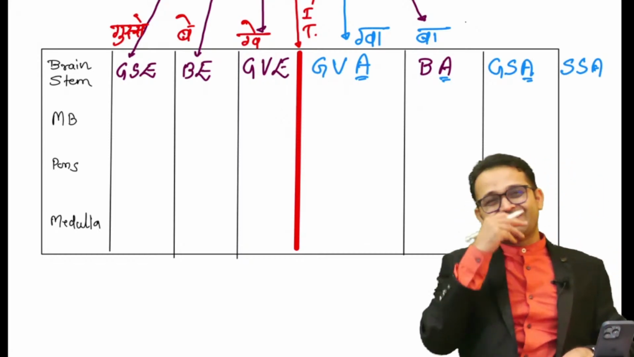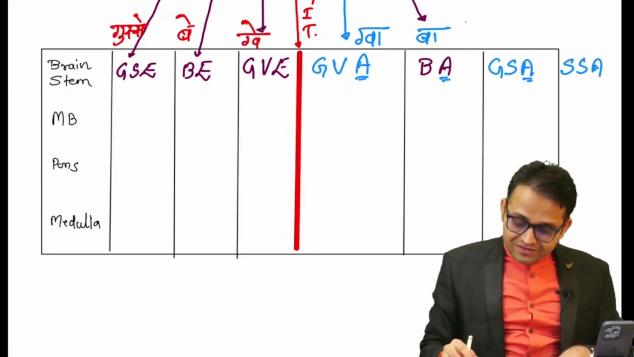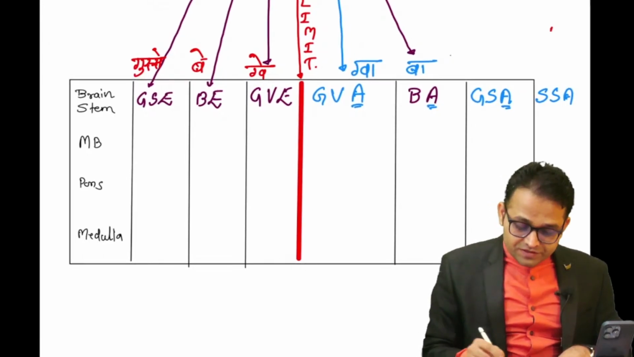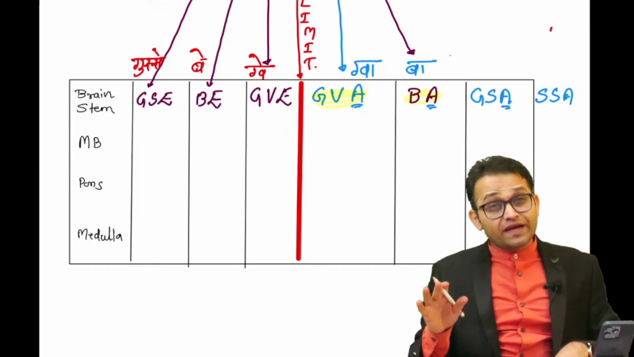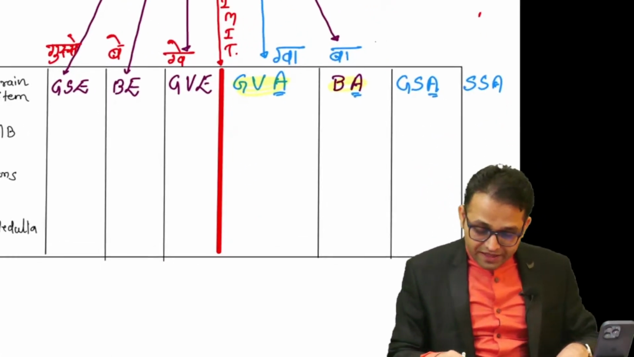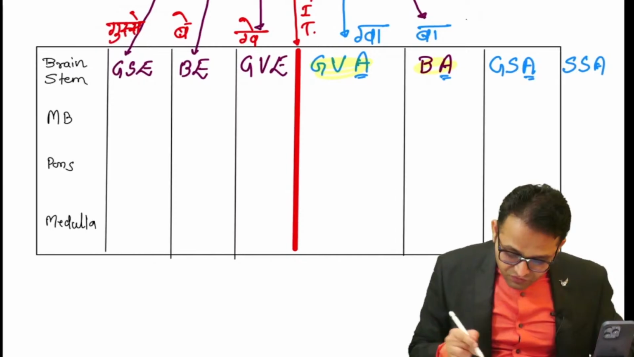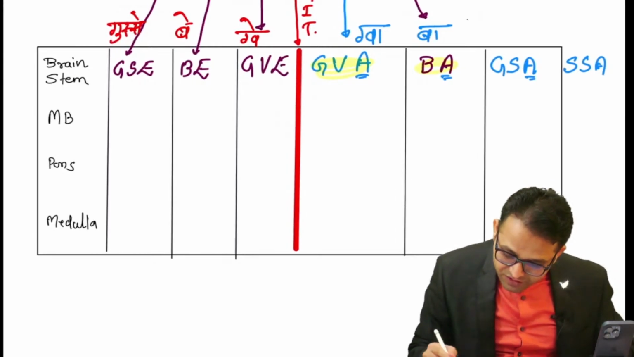Now one magical thing, one good thing, sir: these two columns, the general visceral efferent and the branchial efferent, will get united together. Okay, so catch this point. I am using one more table for all of you here.